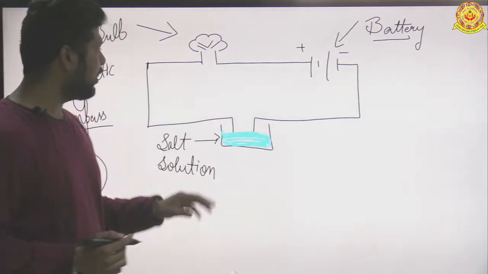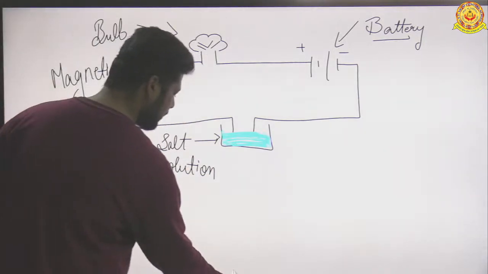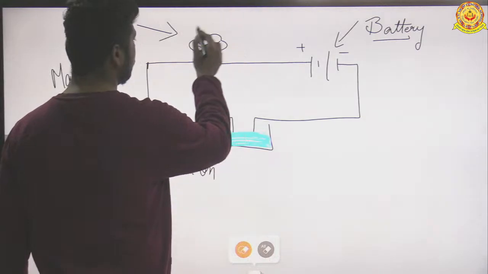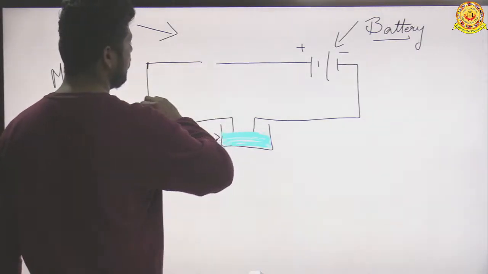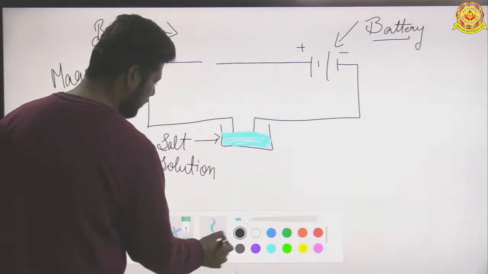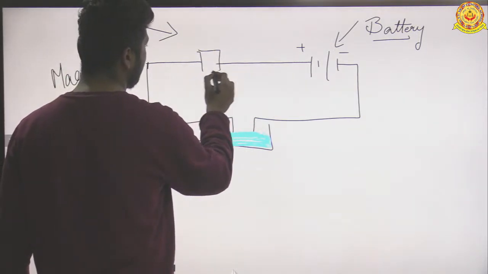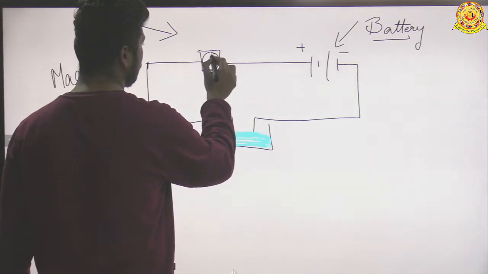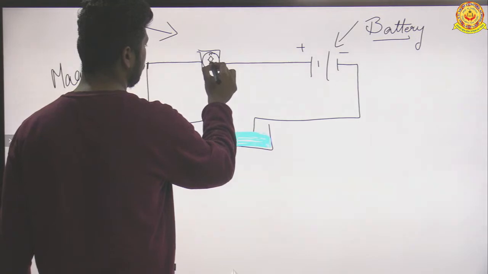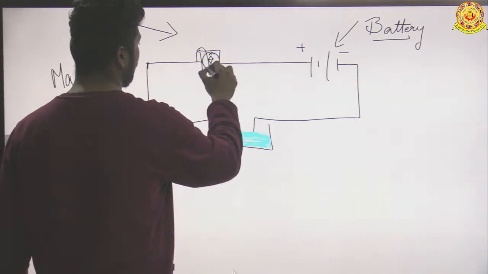So whenever electric current passes through any conductor, it behaves like a magnet. Now instead of this bulb, let's use a magnetic compass, which we have taken in a matchbox. Okay, we have coiled the wire.